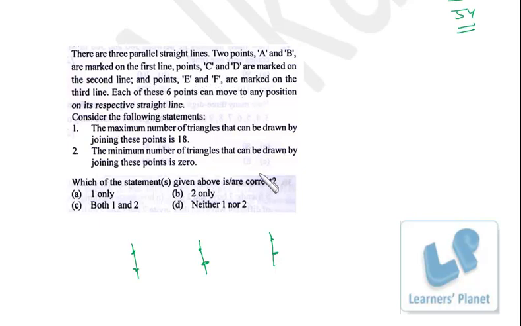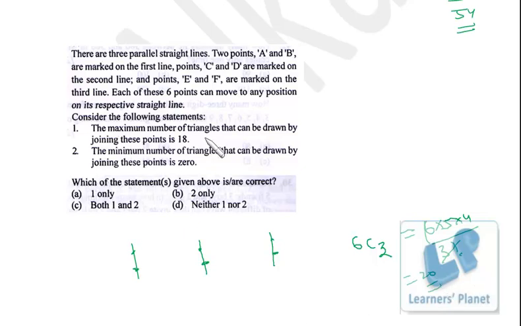on the third line. So precisely we have 6 points, and out of these 6, no 3 are collinear, right? So how many triangles we can draw? That is 6C3. Maximum number of triangles will be 6C3. 6 points we have. A triangle takes 3 points, 3 non-collinear points, so it is 6C3. So 6 into 5 into 4 by 3 factorial, that is 20. So maximum number of triangles that is possible is 20, right?